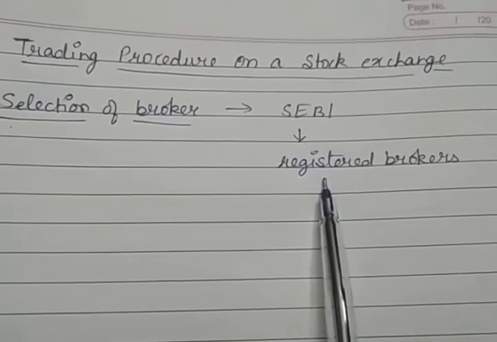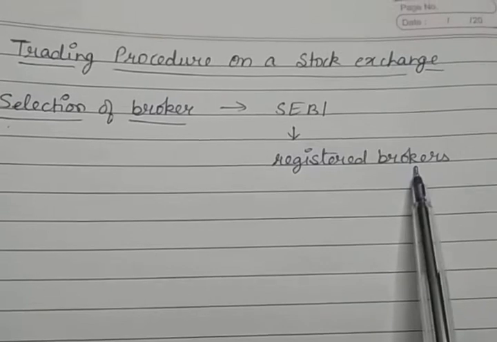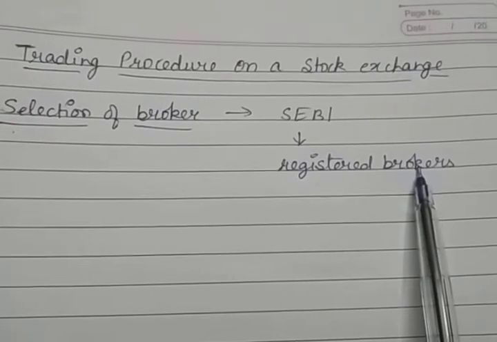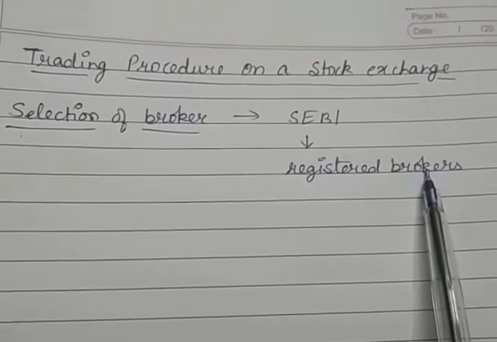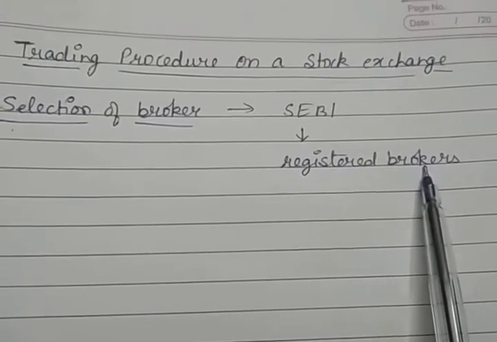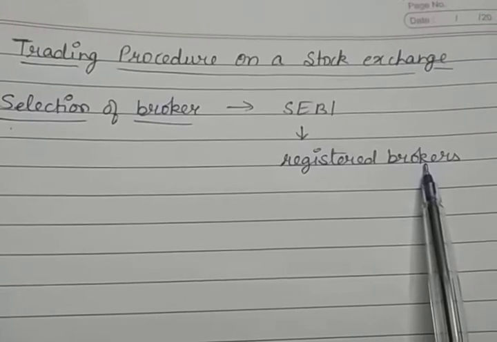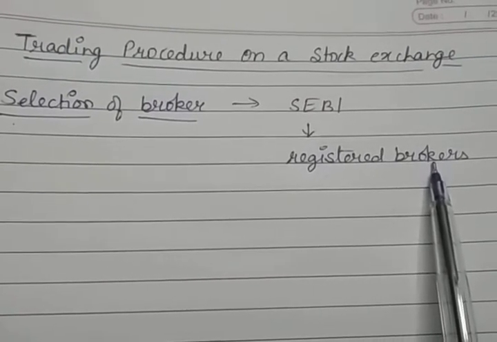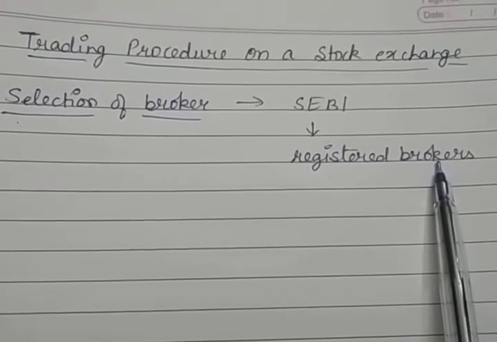So these are the registered brokers who have the authority to buy and sell the securities on behalf of the investors. Before placing an order with these registered brokers, the investor has to provide some information to the registered broker. Now what type of information do we have to give? First of all, PAN number. Second, we have to give our date of birth and the address, educational qualification, occupation, residential status, that means Indian or NRI. Then bank account details we have to give.